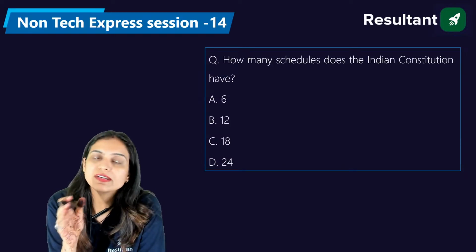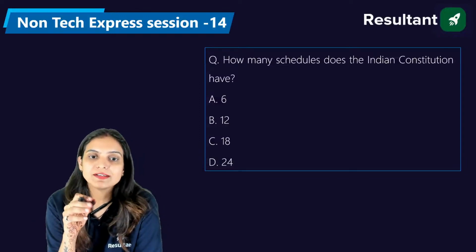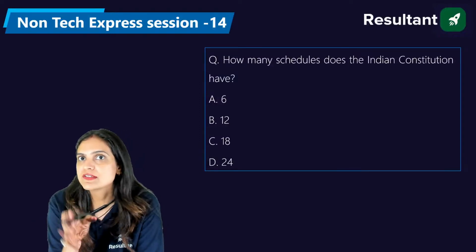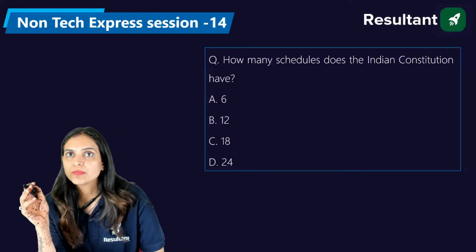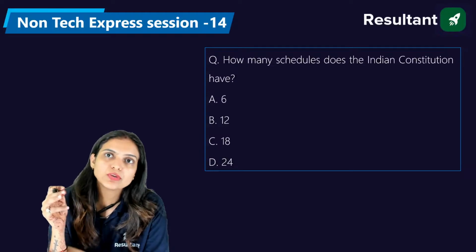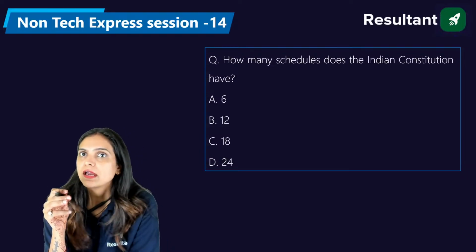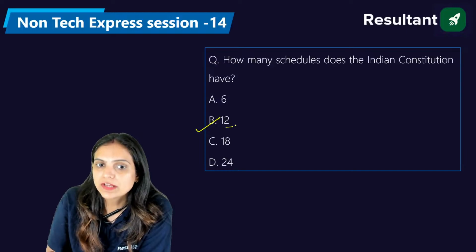Exactly. Articles 20 and 21 cannot be suspended in any circumstances, even in emergencies, whether national emergency, state emergency, or any kind of emergency. You have the right to secure or save your life, so you cannot say that we are going to have Articles 20 and 21 suspended during an emergency. Puneet is saying it's 12. Yes, exactly. The right answer is B, that is 12.